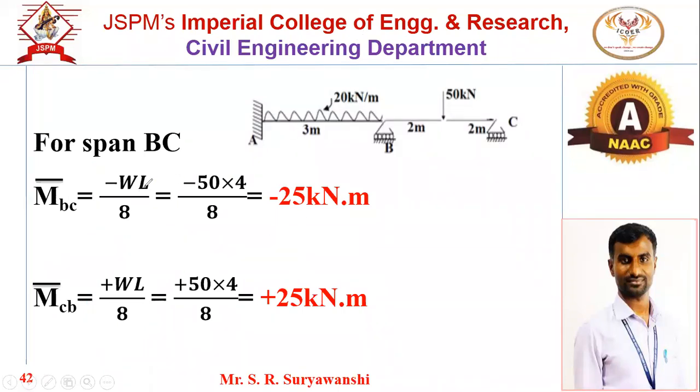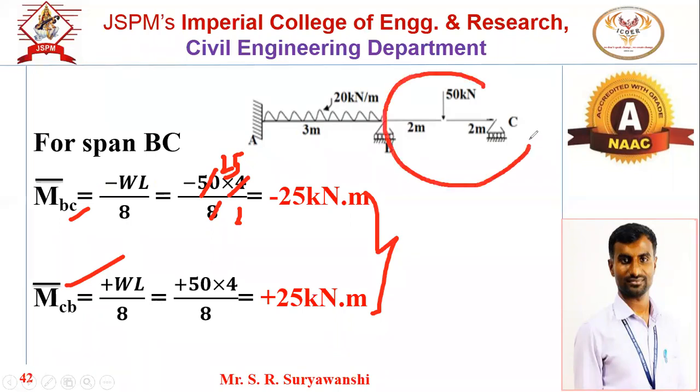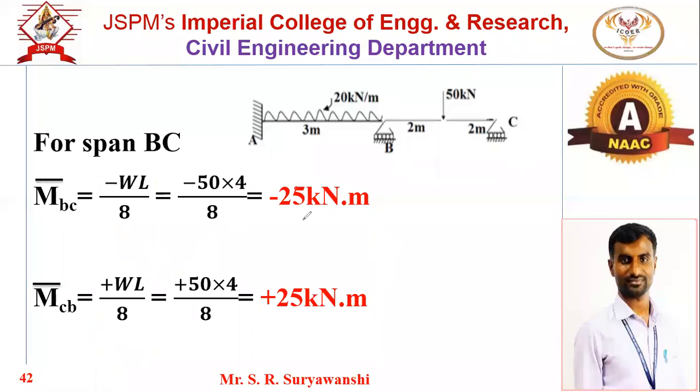Minus plus WL by 8, so minus 50 into 4 divided by 8, so this will be 25, minus 25 for BC and plus 25 for CB, equal and opposite. As the loading is symmetrical for BC member, both the fixed end moments will be same in magnitude but opposite in direction, minus plus. This is the step number 1.